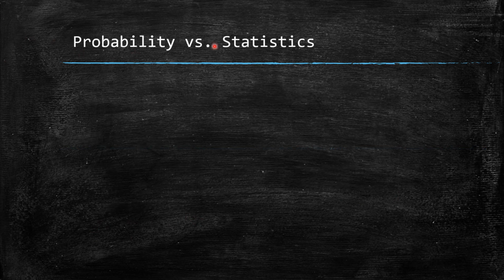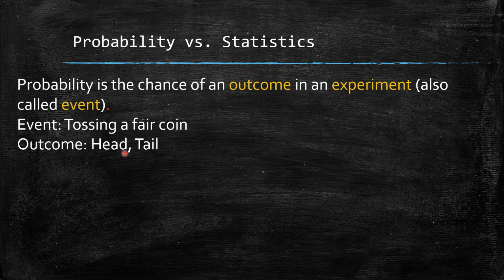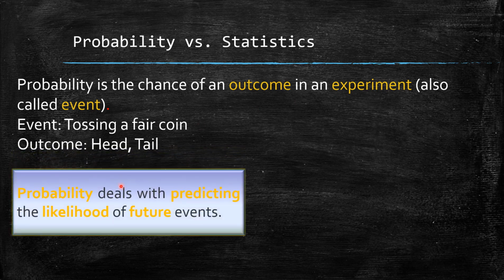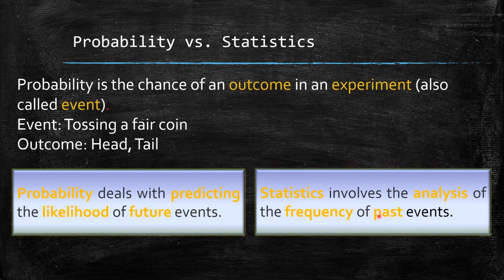Let me start with probability versus statistics. How do these two differ from each other? Probability is the chance of an outcome in an experiment, that means the chance of an outcome in a random experiment, predicting the occurrence of a future event. For example, while tossing a fair coin, the outcomes are head and tail. So I can say probability deals with predicting the likelihood or occurrence of future events, whereas statistics is the analysis of the frequency of past events.